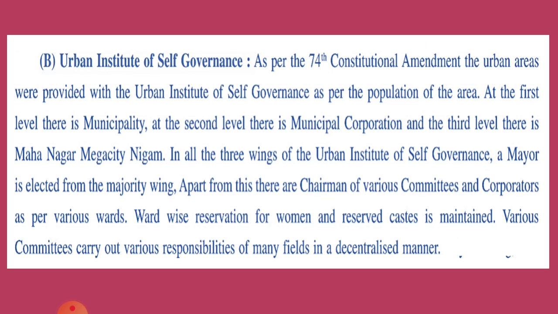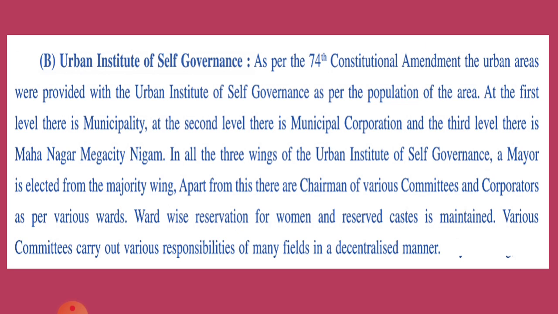Now, the governance at the urban areas, the urban institutes of self governance. These organizations came into existence after the 74th constitutional amendment. Previously it was not uniform. The Panchayati Raj system was there according to the wish of the state governments.